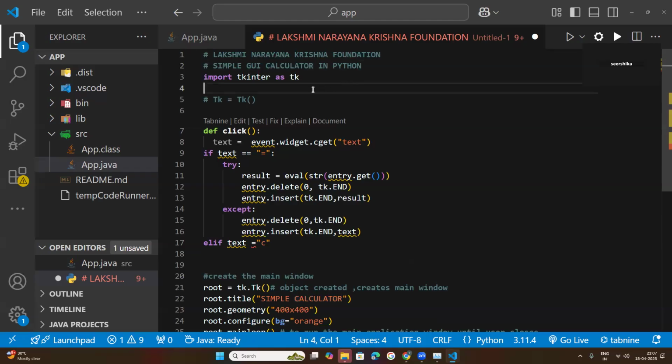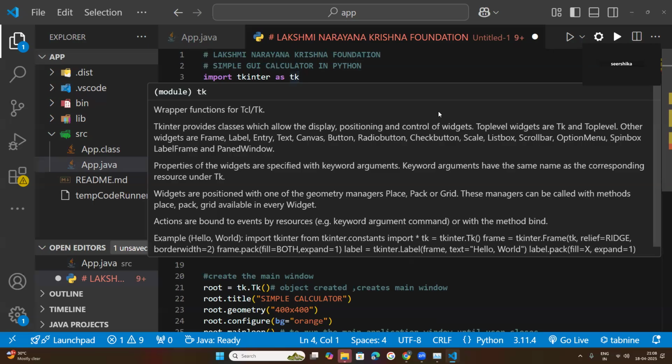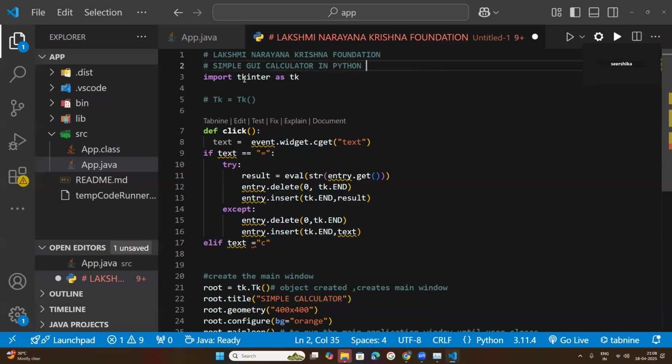Okay. And as I told you, the tkinter. What do you mean by this tkinter? I told you this is a library. What do you mean by library? Simply, he will raise the question for you. Understand why you have written this TK here. I told you, sir, TK is a short name for tkinter, so that further on I don't want to call tkinter. I will just call it TK.